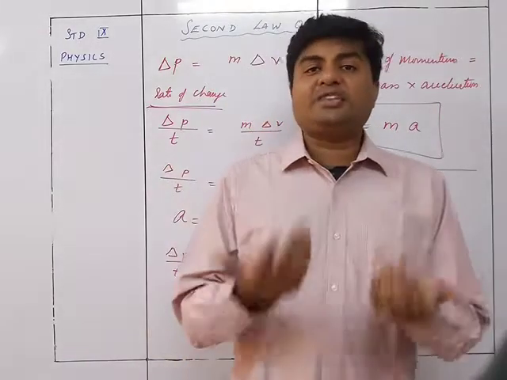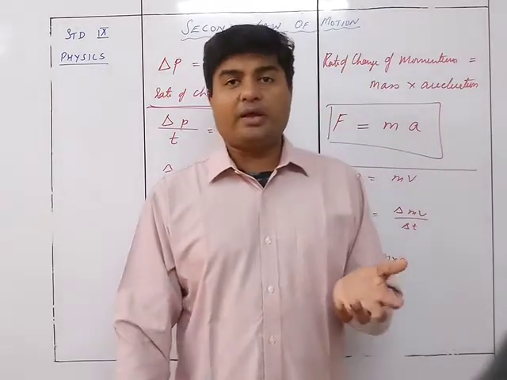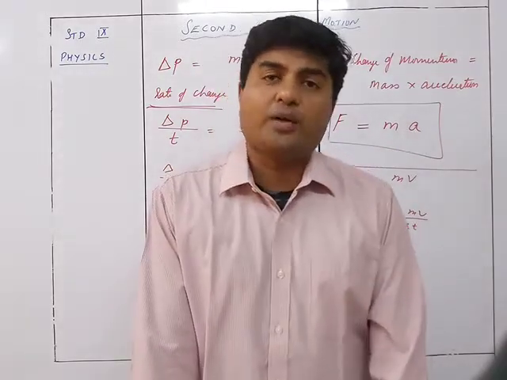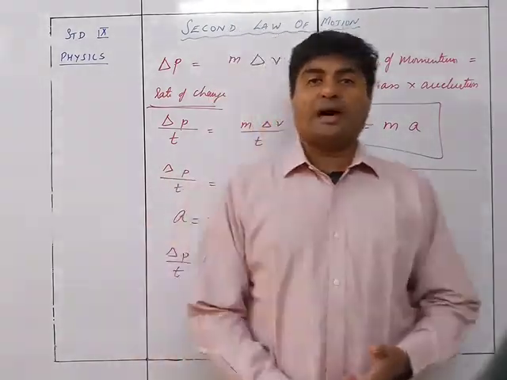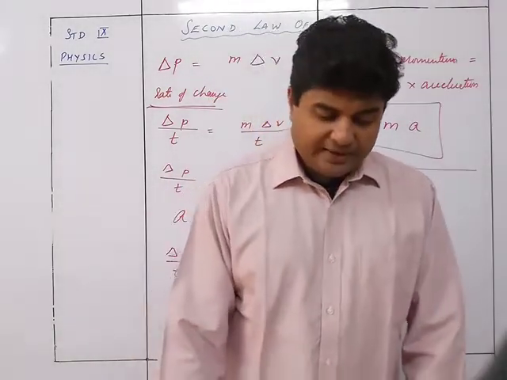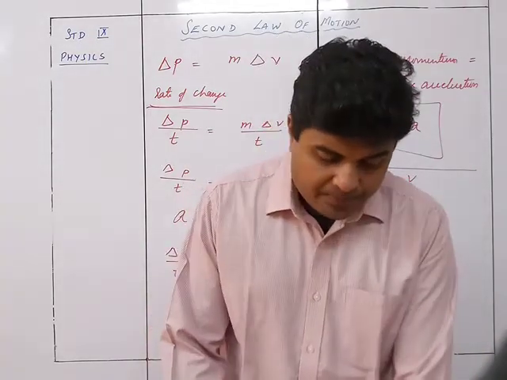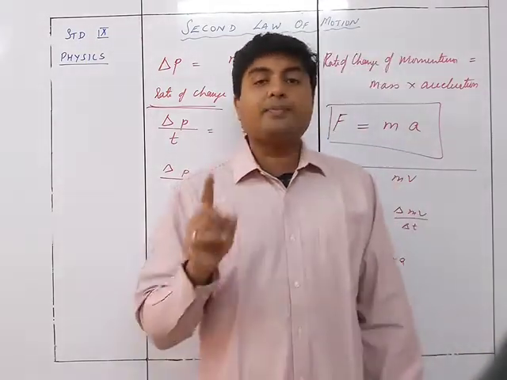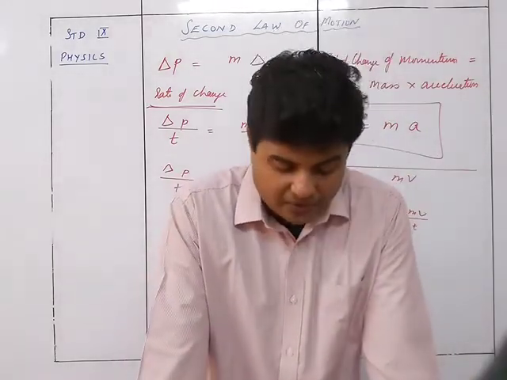Similarly, if the acceleration is the same, then the force required for a lighter body will be less and for a heavier body will be more. So mass and force are also directly proportional to each other. On the basis of this experiment, Newton concluded that the acceleration produced in a body of a given mass is directly proportional to the force applied on it.